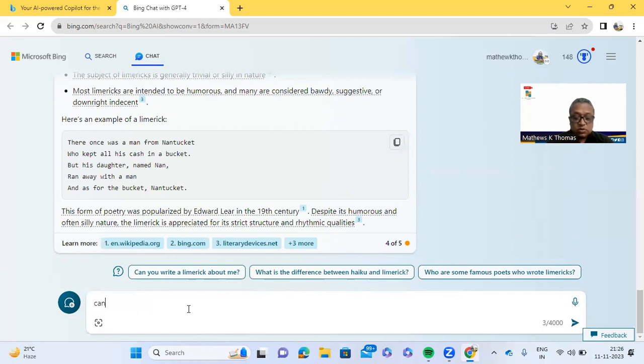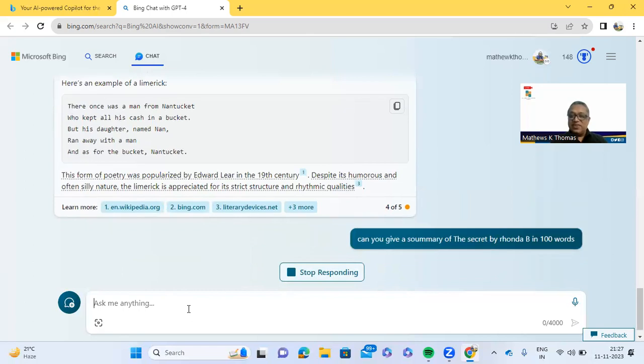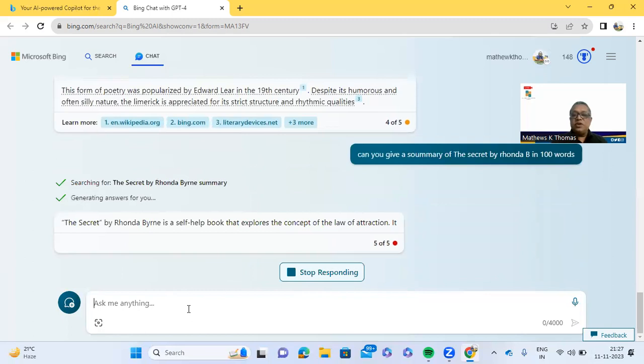So can you give me a summary of, you can write down any book, The Secret by Rhonda Byrne in 100 words. So I want the summary of a book named The Secret by Rhonda Byrne in 100 words. I want to do that. So it is going to give me that.